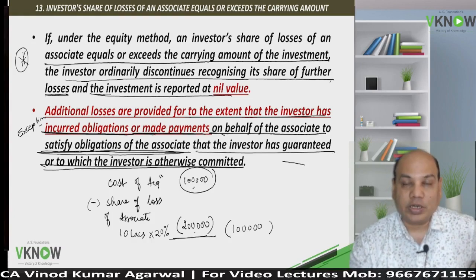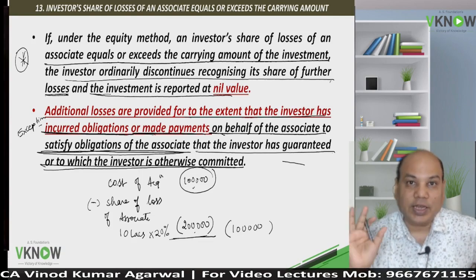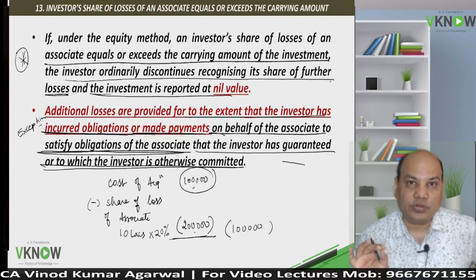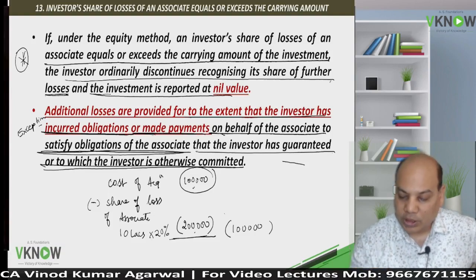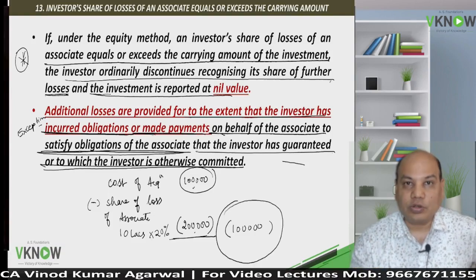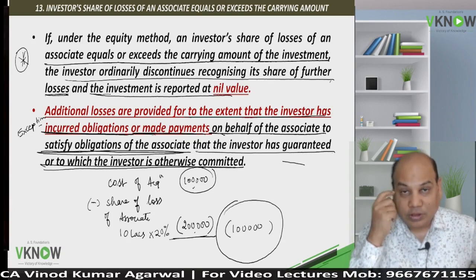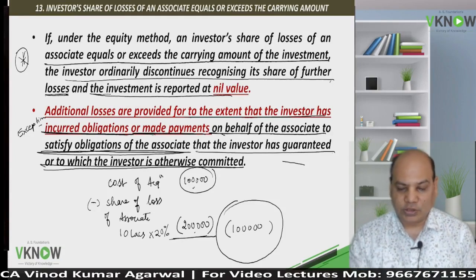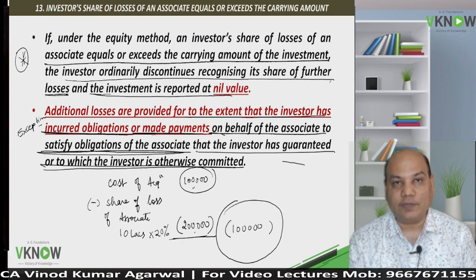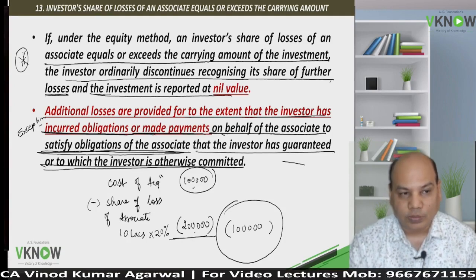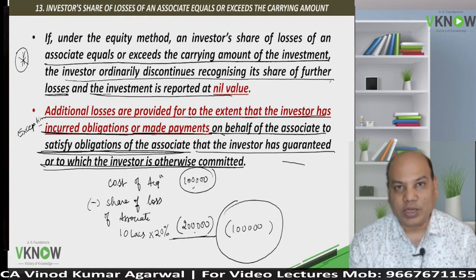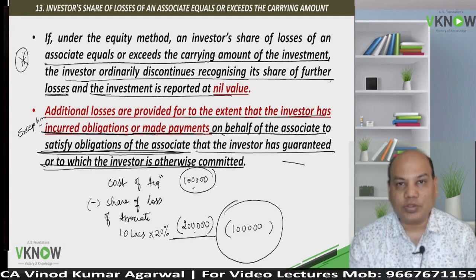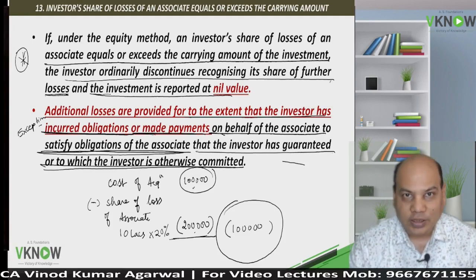That means you have undertaken an obligation or you have given a guarantee on behalf of the associate. So if you are committed to pay for these losses either in the form of guarantee or any other way, then in that case additional losses will be provided. Otherwise additional losses will not be provided if the investor does not have any obligation, does not make any payment on behalf of the associate, or has not given any guarantee.